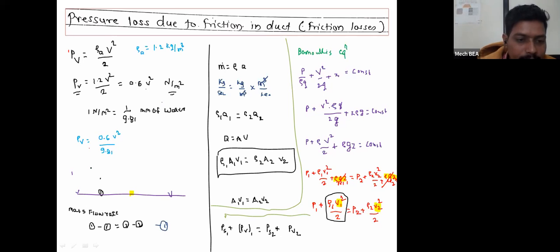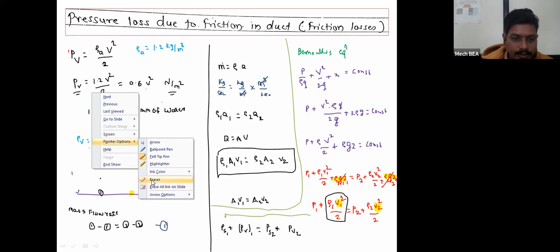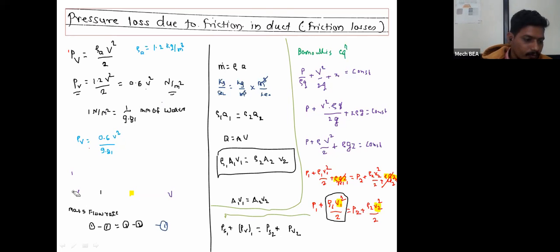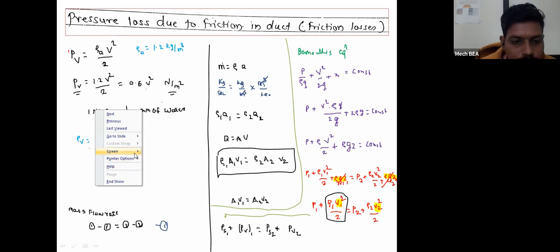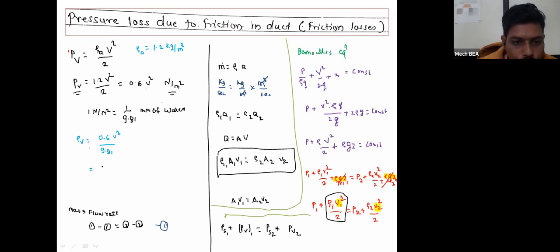Whenever I divide 0.6 by 9.81, I will get another equation: PV is equal to V square upon 16.35.